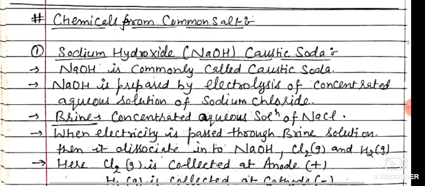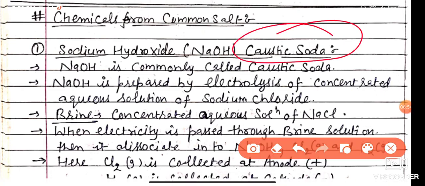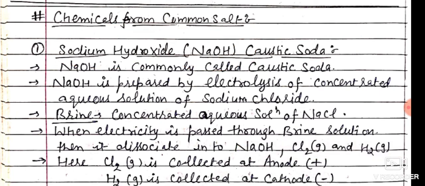Now the chemical reactions related to salt start. First is the preparation of sodium hydroxide, and its common name is caustic soda. The chemical name is sodium hydroxide, formula NaOH. How do we obtain sodium hydroxide? Sodium hydroxide, commonly called caustic soda, is prepared by electrolysis of a concentrated aqueous solution of sodium chloride.